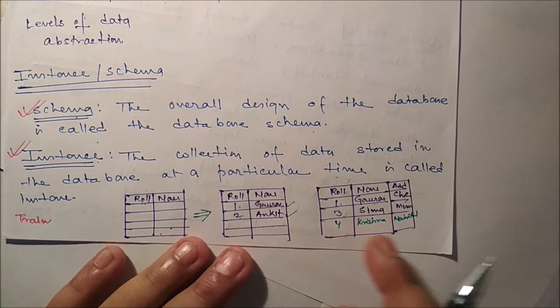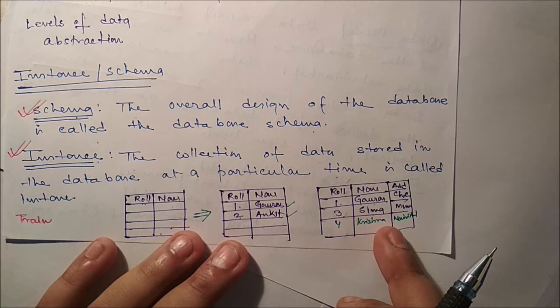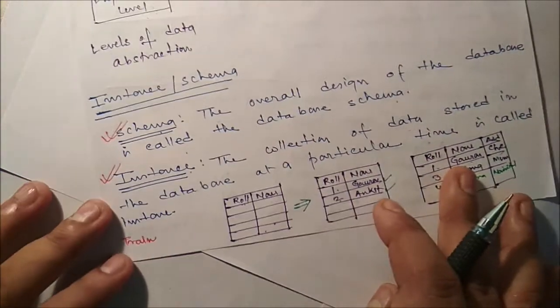So that information, that means what? We are storing information, means what? We are changing the instance. Are you getting this one? So we can see one example.